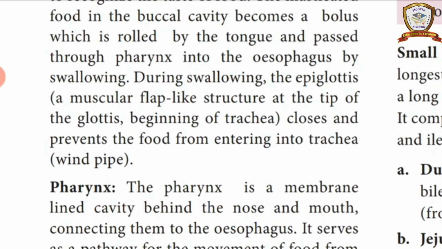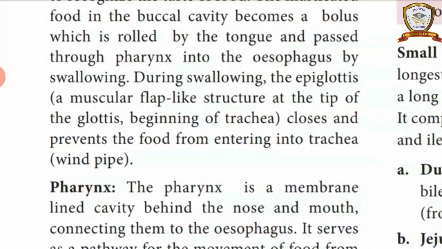If the food particles enter the windpipe wrongly, what will happen? They reach the lungs and reduce the oxygen content. We cannot breathe. It may lead to death also. To prevent that moment, the epiglottis closes and prevents the food from entering the trachea.